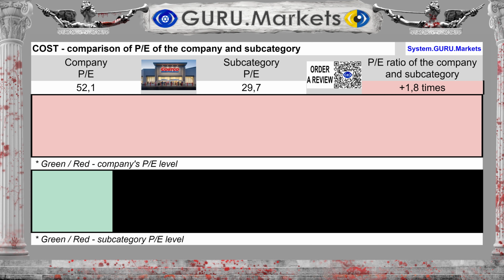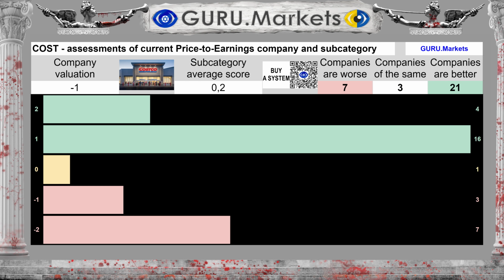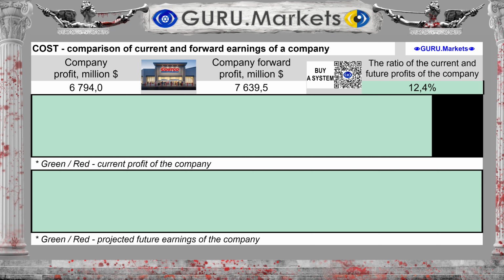The ratio of the company's market value to its profit corresponds to 52.1. The subcategory average is 29.7, which means the company is 43% higher than the subcategory average. Evaluation of the stock price to its profit ratio in comparison with the subcategory: bad, -1 point. Profit for the last 12 months was $6,794 million.